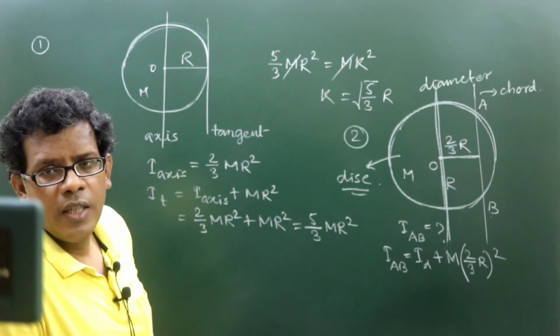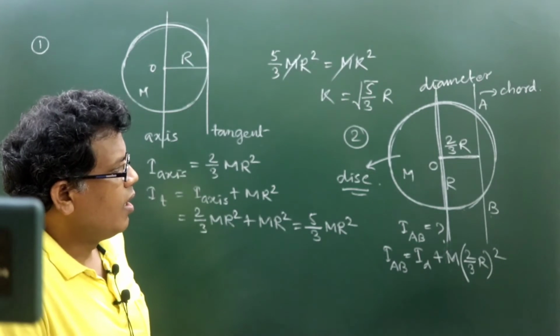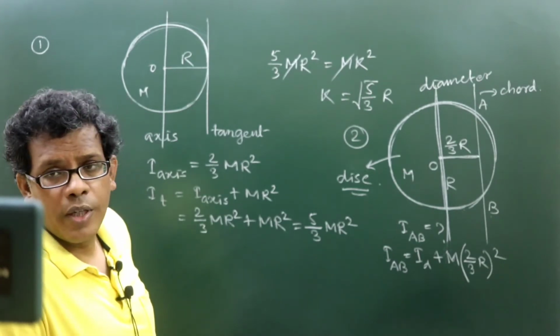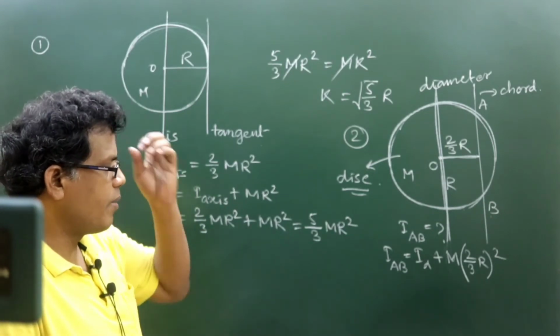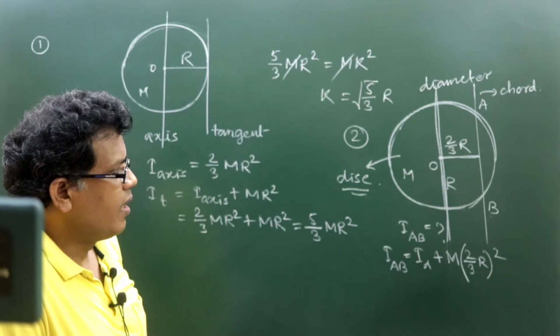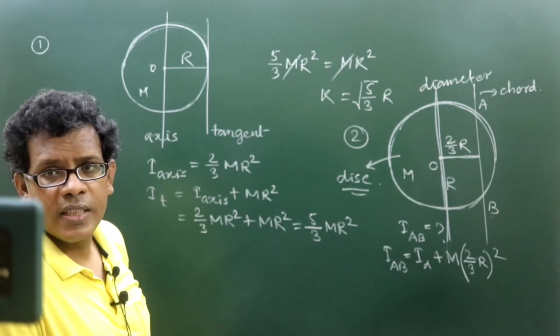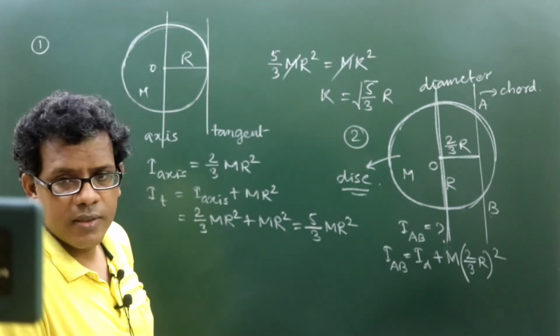CG axis means one line that passes through the center of mass of the body, and it should be kept parallel to the required axis.